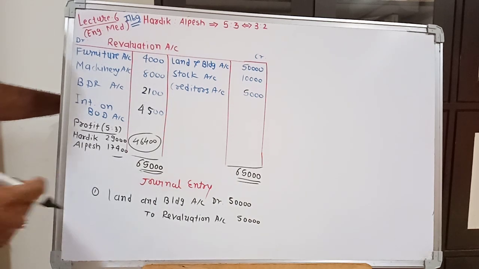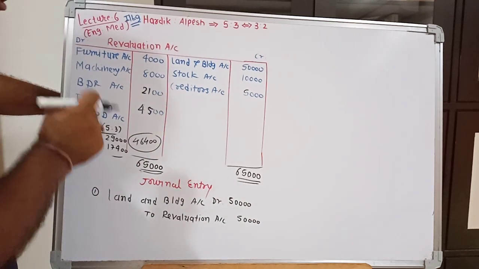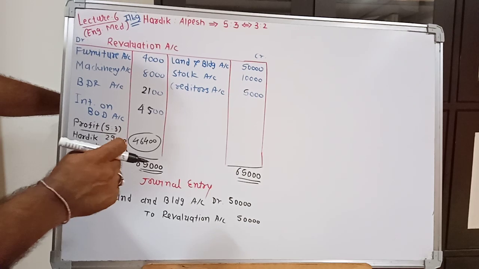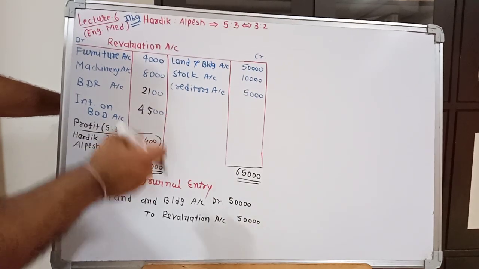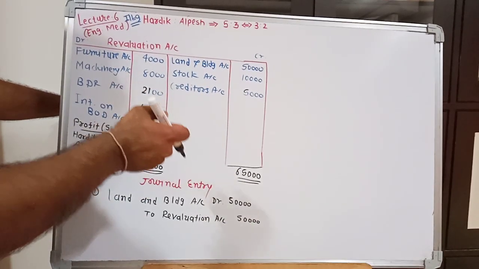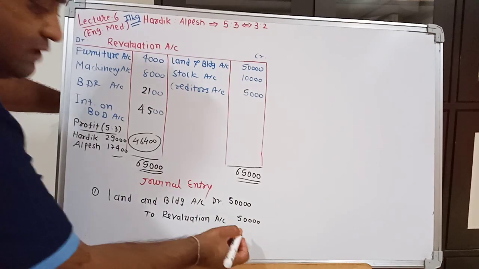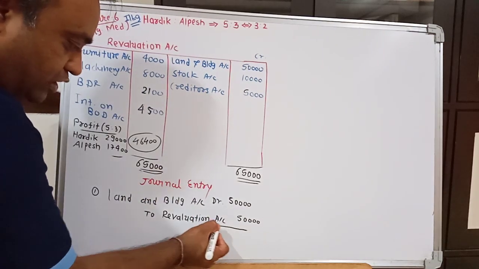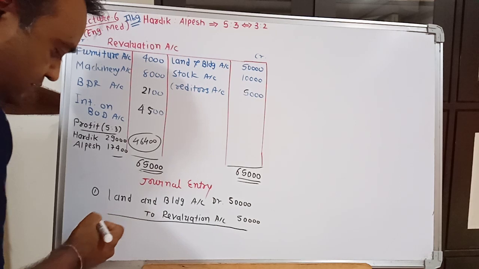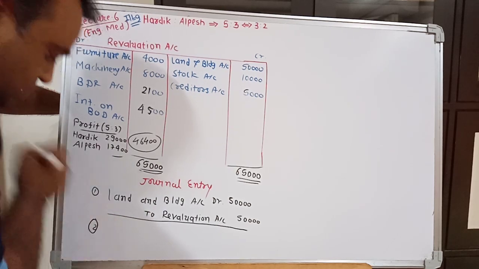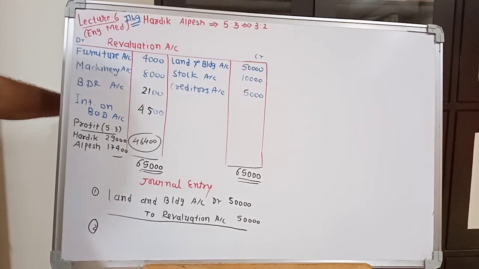And what will be the narration? Value of land and building is increased. I will not write narration, but in your examination, if you are required to write journal entry, then you have to write a narration at that time. And what the narration should be written, that I will only speak here, I will not write.